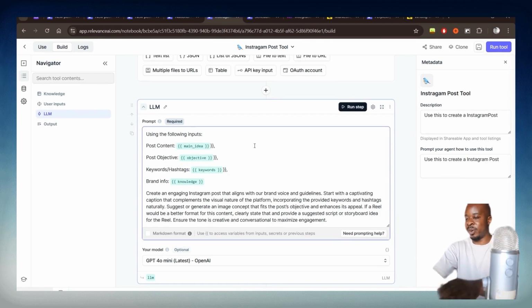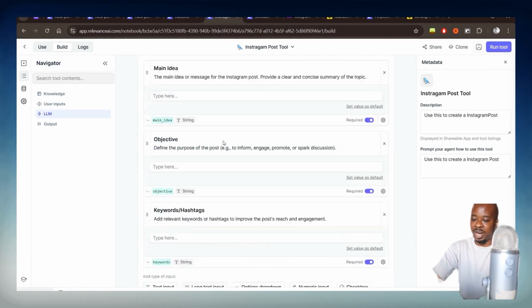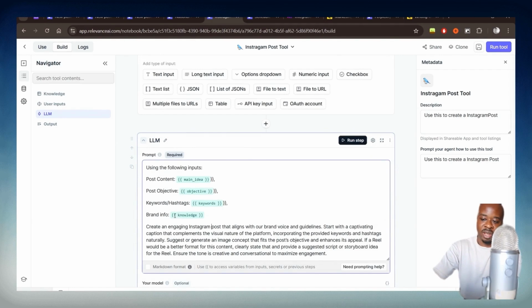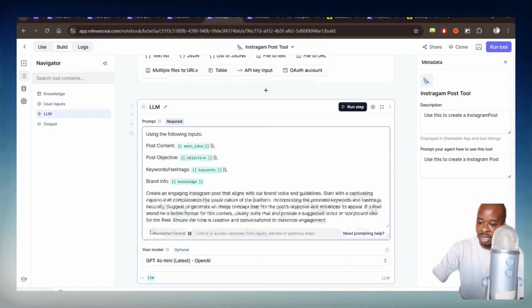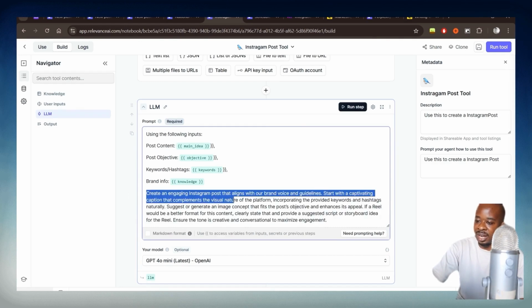So we've added the inputs that it would have got from the manager here, along with the knowledge base. So remember, it's taking into account those brand guidelines and what MailChimp is about as well. And then I've added a set of instructions here, so creating an engaging Instagram post that aligns with our brand voice.